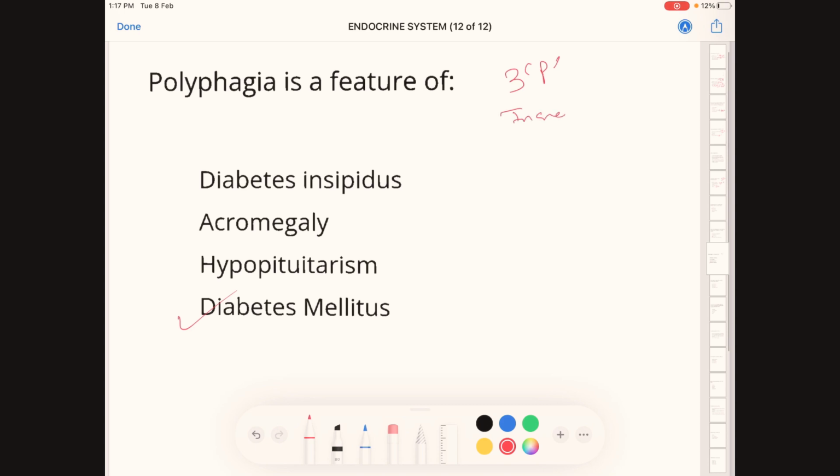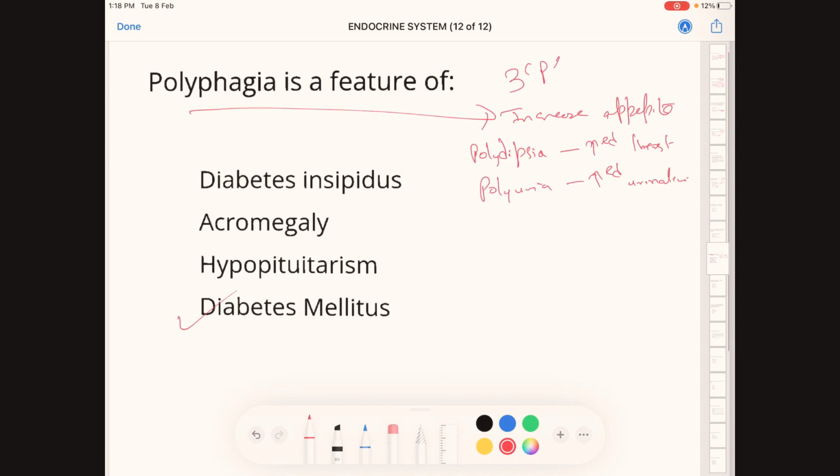Polyphagia means increased appetite, polydipsia is increased thirst, and polyuria is increased urination. This is a frequently asked question: what are the 3 P's present in diabetes mellitus? The correct answer is polyphagia, polydipsia and polyuria.